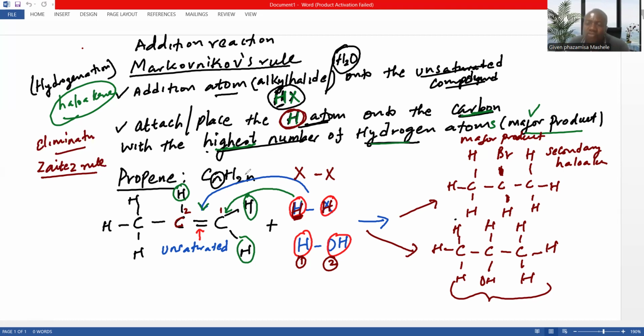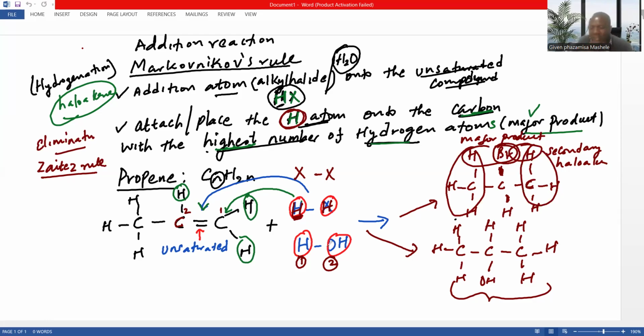You remove the hydrogen atom from the carbon atom that has the least number of hydrogen atoms. But when you look at this, yes, we need to remove bromine here. If we are doing elimination, bromine has to be removed. How many carbons are here? It's just 3. This side, they're just 3. So we can just remove either this side or that side.